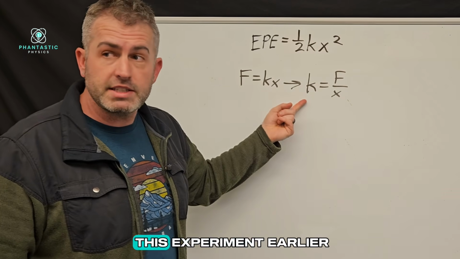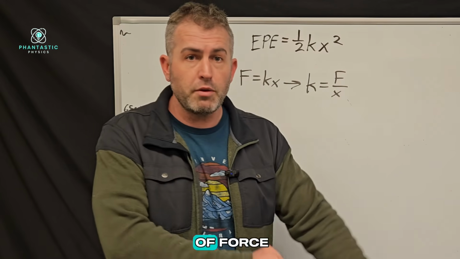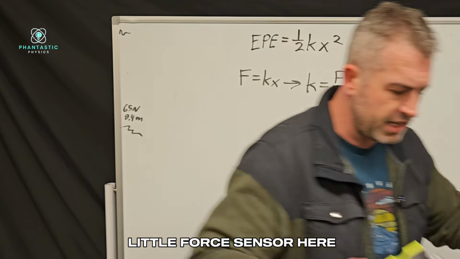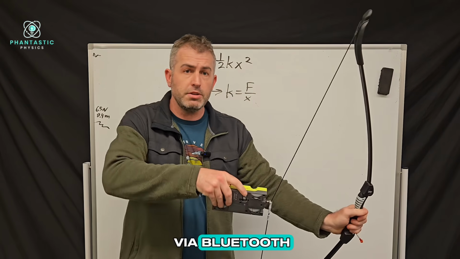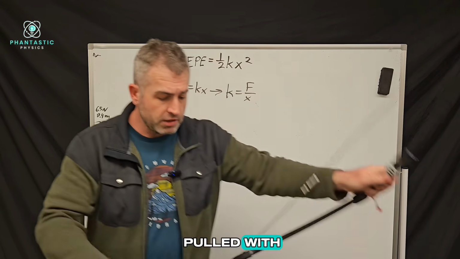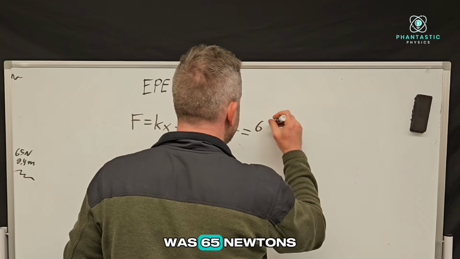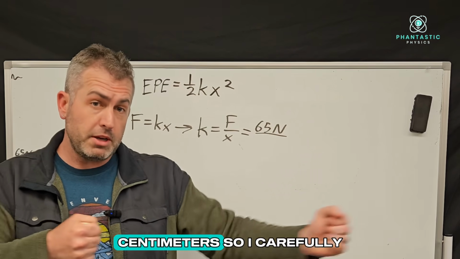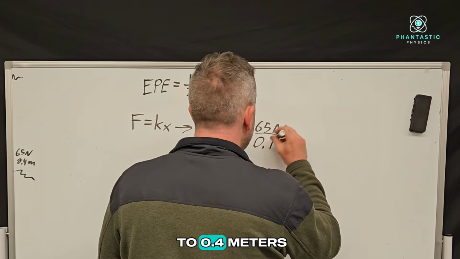Now, I actually did this experiment earlier before the video. So I pulled back with a certain amount of force and I used a force sensor to do that. So I have this little force sensor here. I hooked it up to my computer via Bluetooth. So I pulled it back and on my screen, it told me the amount of force I pulled with. And it turned out that number, this force, was 65 newtons. And the distance that I pulled it back was 40 centimeters. So I carefully measured that number, and that is equal to 0.4 meters.